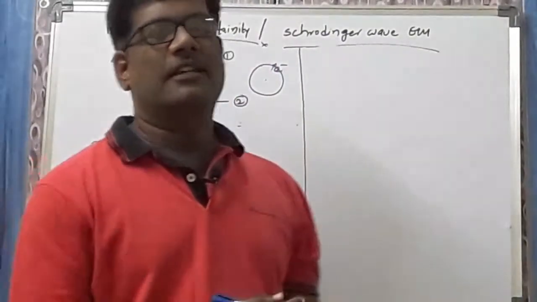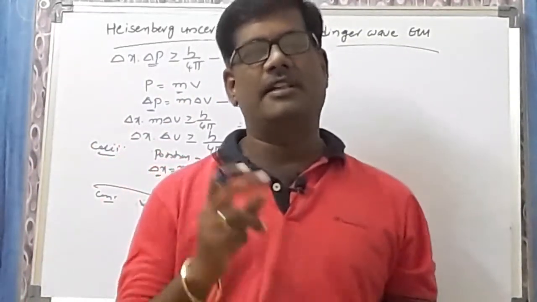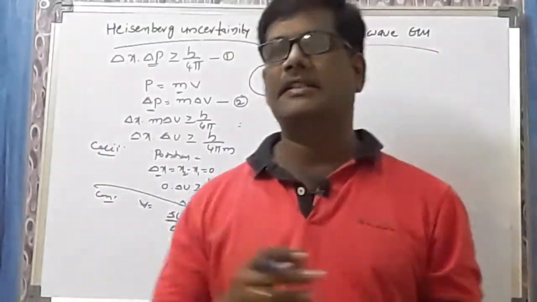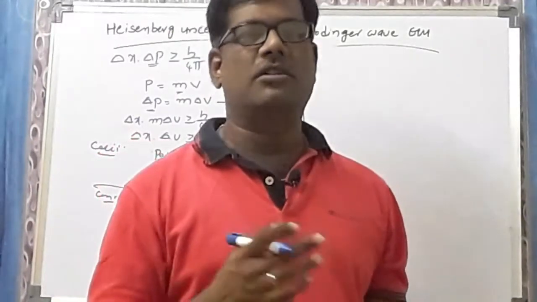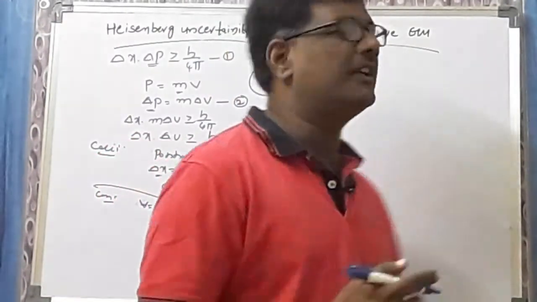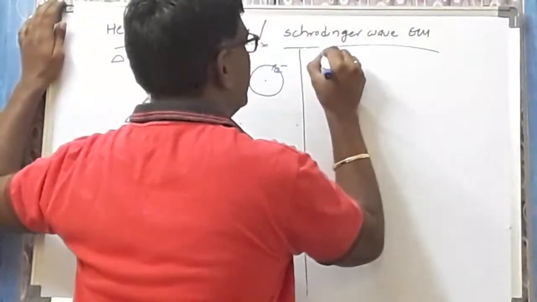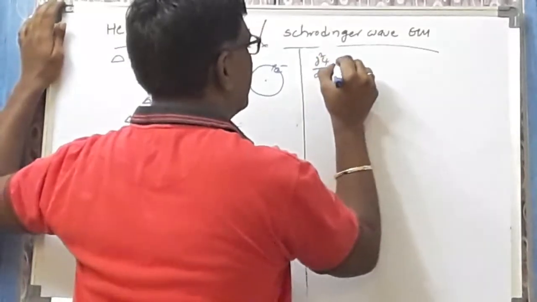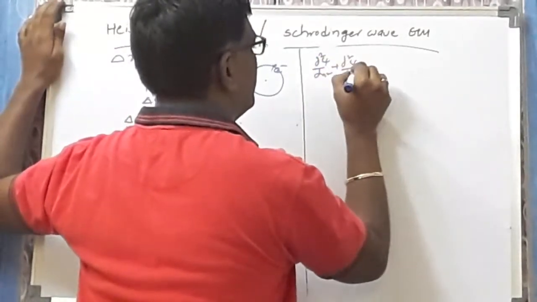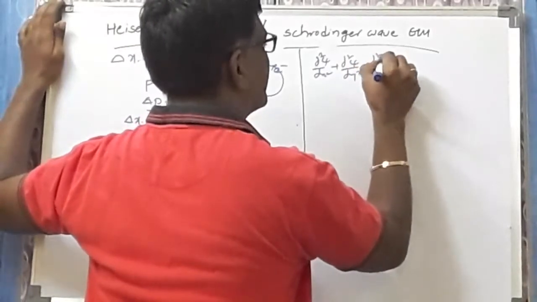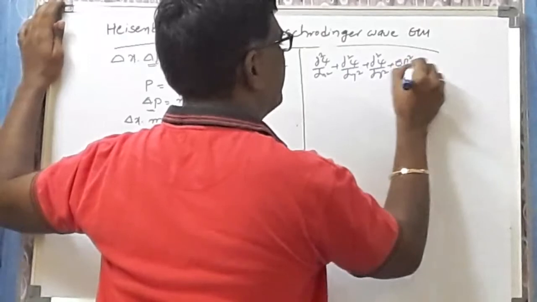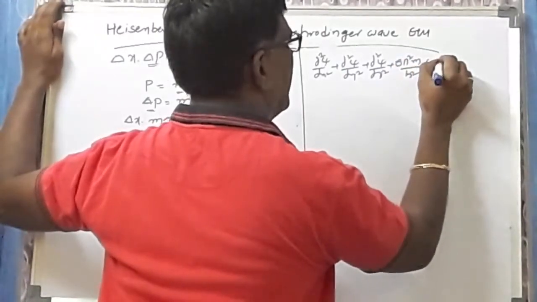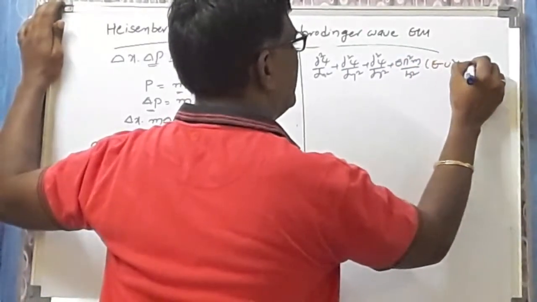Schrodinger wave equation. And the Schrodinger wave equation depends on the de Broglie equation as well as the Heisenberg uncertainty principle. The Schrodinger wave equation says that the electron will have wave nature, and it gave one equation: dou square psi by dou x square plus dou square psi by dou y square plus dou square psi by dou z square plus 8 pi square m by h square into (E minus V) into psi equals 0.